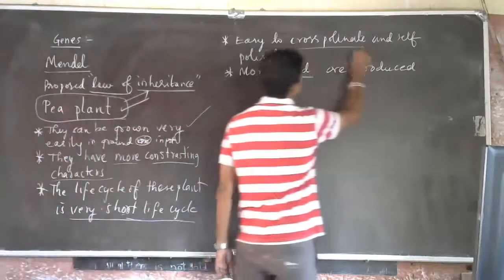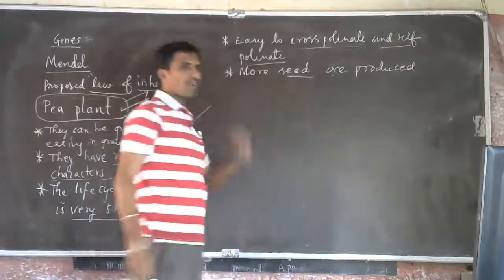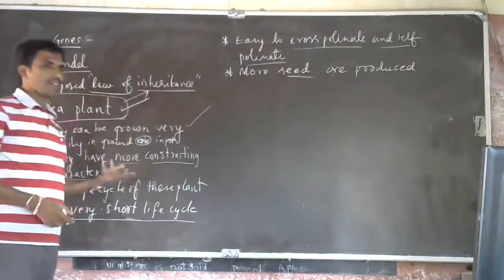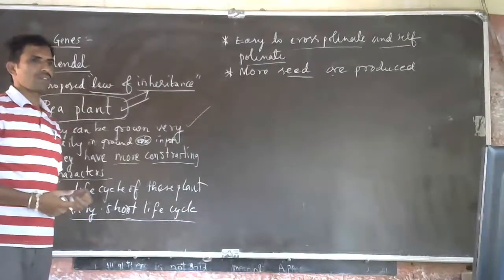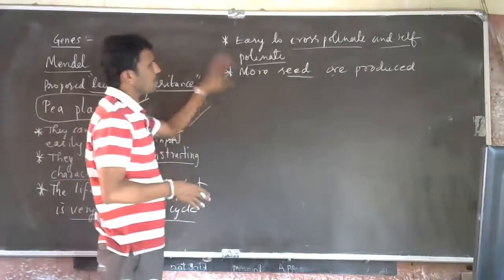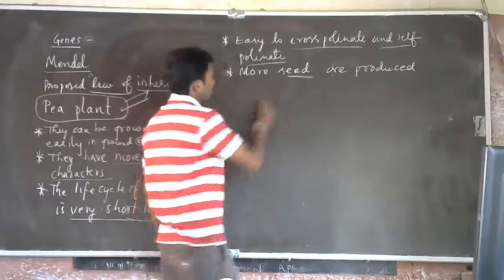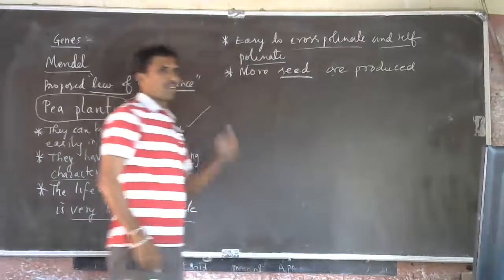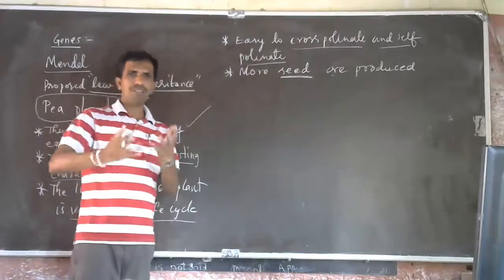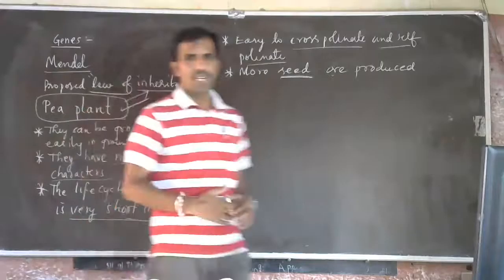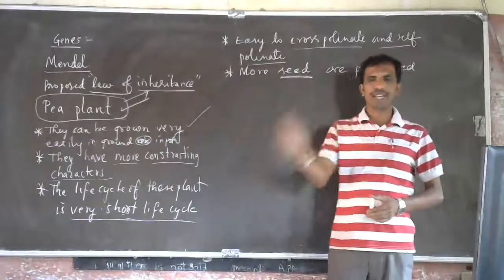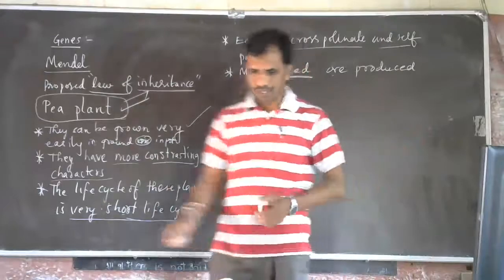It is easy to cross-pollinate or self-pollinate, and artificial pollination can be done very easily. In any research, actually, we only do the pollination. That's why artificial pollination can also be done easily. And more number of seeds are produced, because when you want to see the character, you will sow the seeds. More seeds means more plants, and we can see the result. We can observe the different characters. Understood?